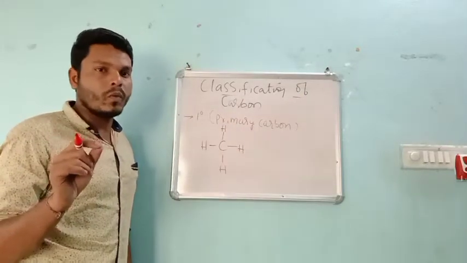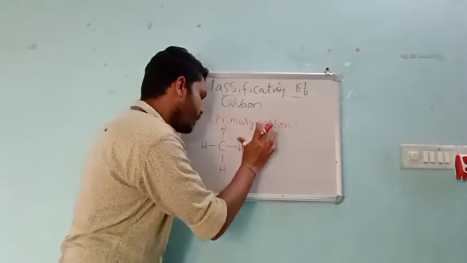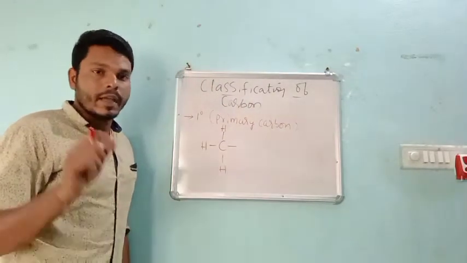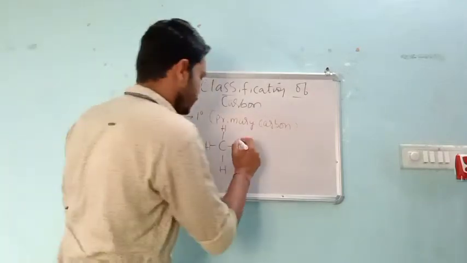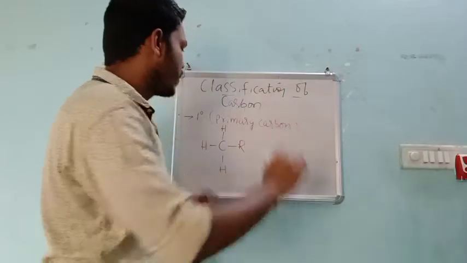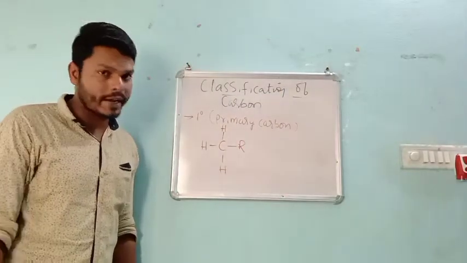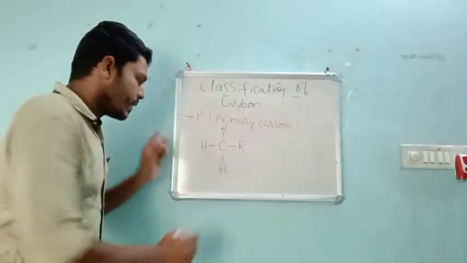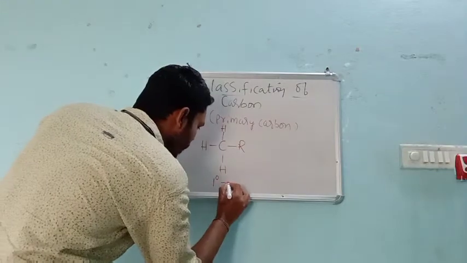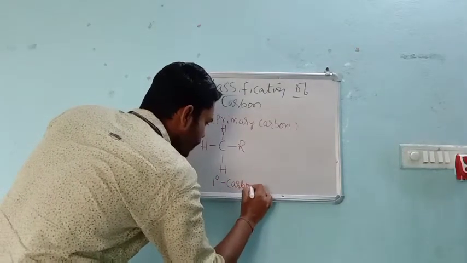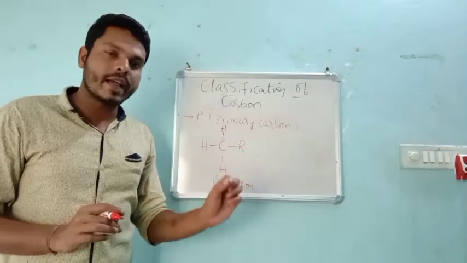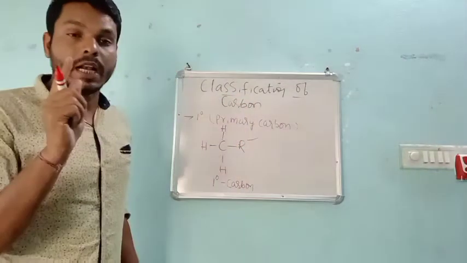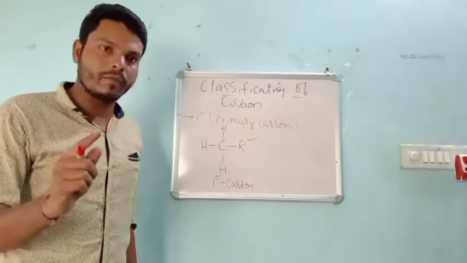If I remove one hydrogen from the methane and introduce an alkyl group in place of one hydrogen atom, then this particular carbon atom is called a primary carbon atom. Based on what we are deciding whether it is primary or secondary? Based on the number of alkyl groups. Very important.